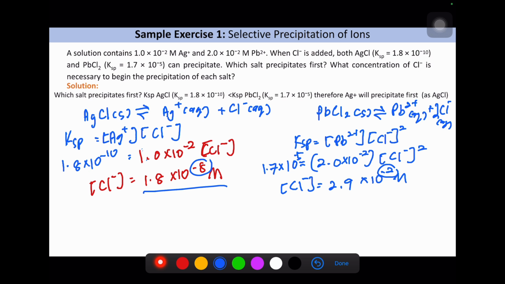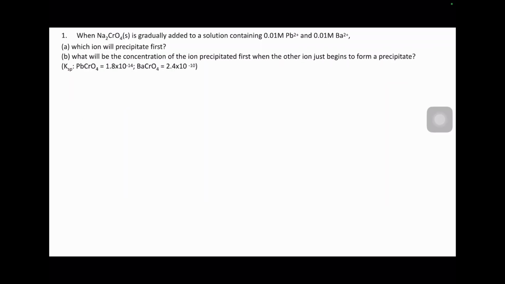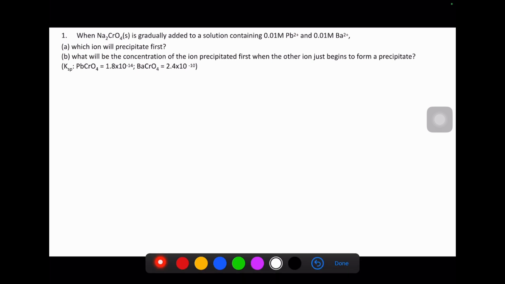So you can refer to the explanation in your lecture notes later. Okay, this is the next sample exercise. When sodium chromate is gradually added to a solution containing Pb2+ and Ba2+, which ion will precipitate, whether it's lead chromate or barium chromate? So we need to compare the Ksp values. What you can see here, this one is 10^-14, this one is 10^-10. The lower the Ksp value, the more preferable it is to precipitate.